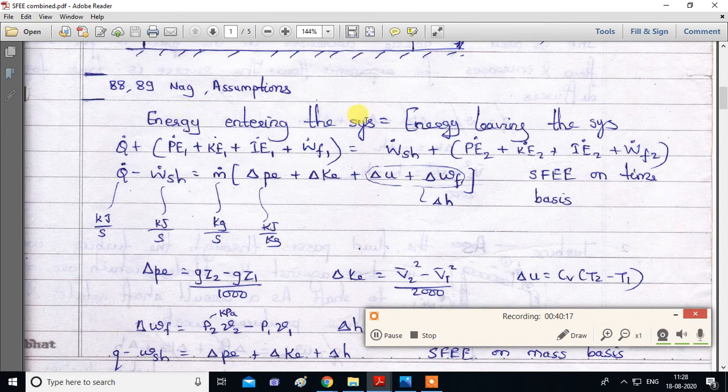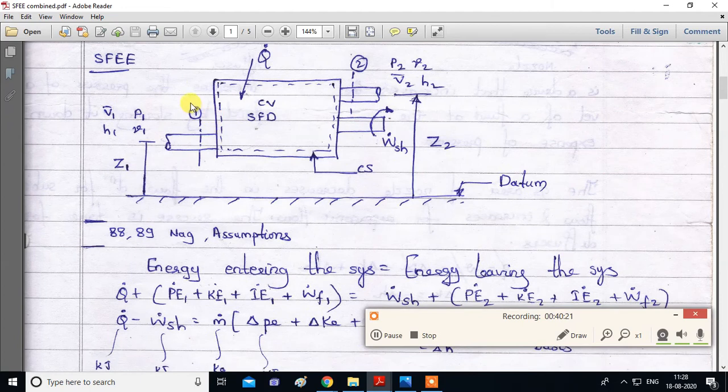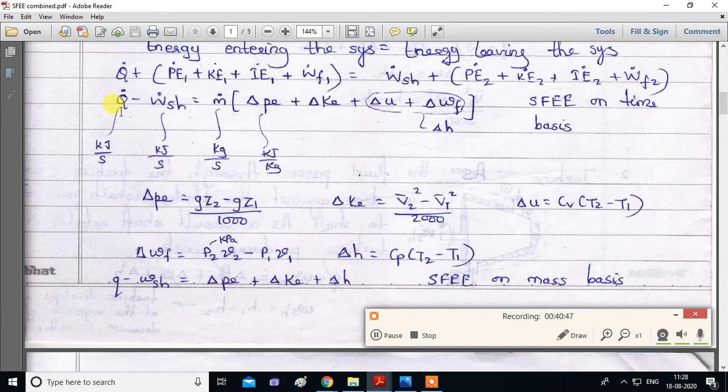So you have to use this equation: energy in is equal to energy out. Suppose here you have one more inlet. In this equation you will add delta P2 here itself, and suppose the outlet is point 3, so on the right side instead of PE dot 2 you will have PE dot 3. So if you have two inlets and one outlet, this equation is not valid.